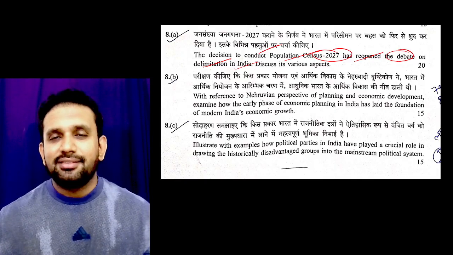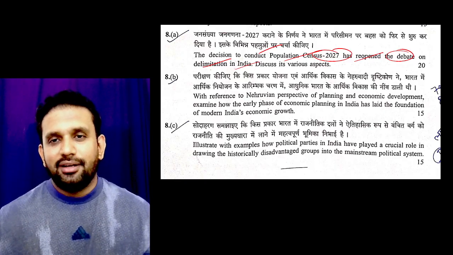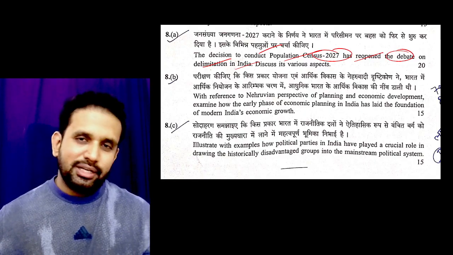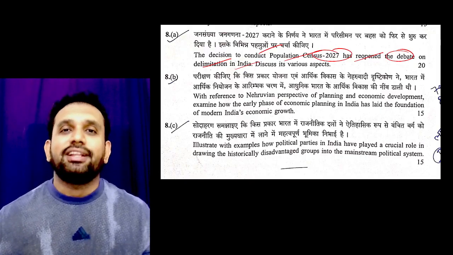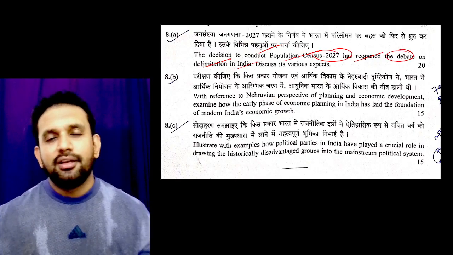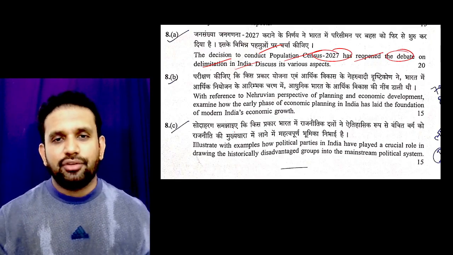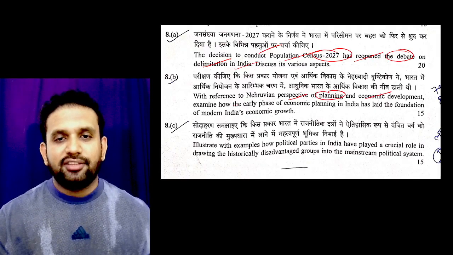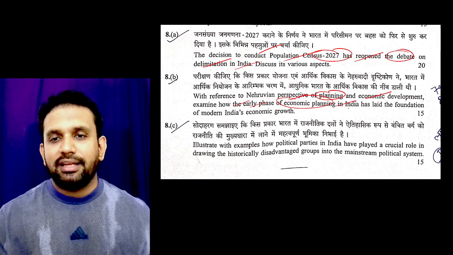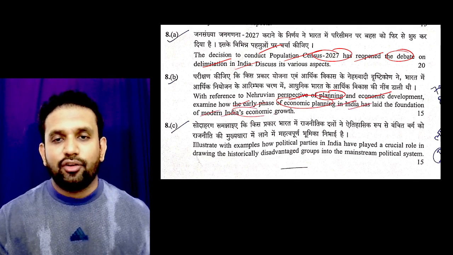So consensus, population census and delimitation will come hand in hand. These things will come up again and spiral out in the next year, and this is going to be your probable question in the examination. With reference to the Nehruvian perspective of planning and economic development, examine how the early phase of economic planning in India laid the foundation of the modern economic growth rate.